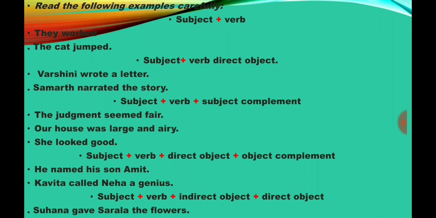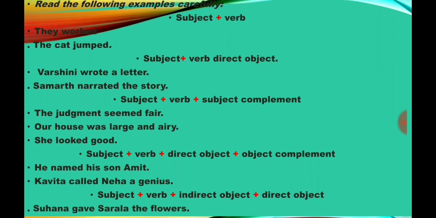Subject he, named verb, his son direct object, Amit object complement. Kavita called Neha a genius. Here Kavita is subject, called verb, Neha direct object, a genius object complement. Another sentence pattern: subject plus verb plus indirect object plus direct object. Suhana gave Sarala the flowers.